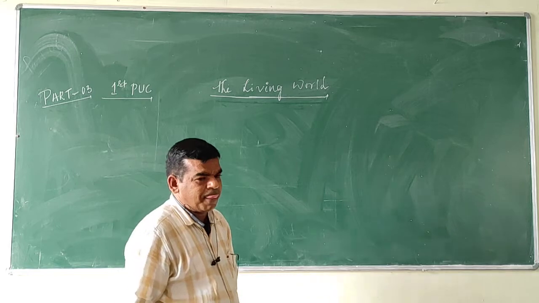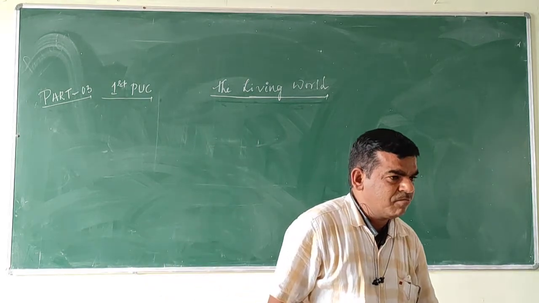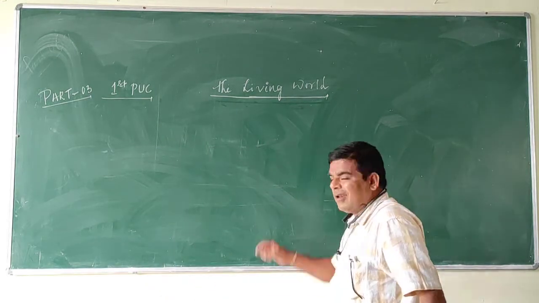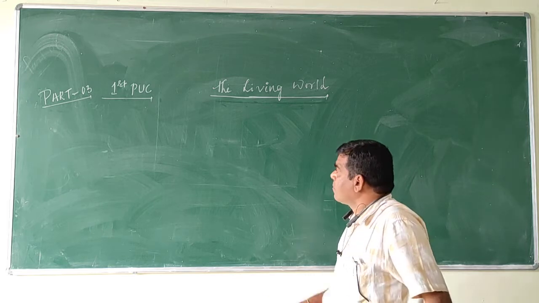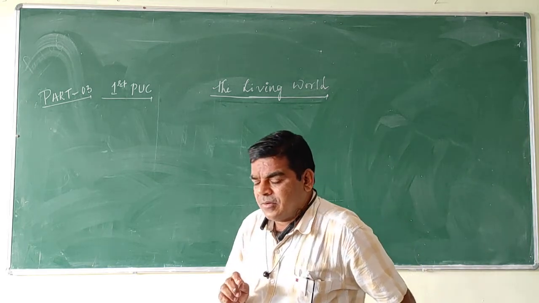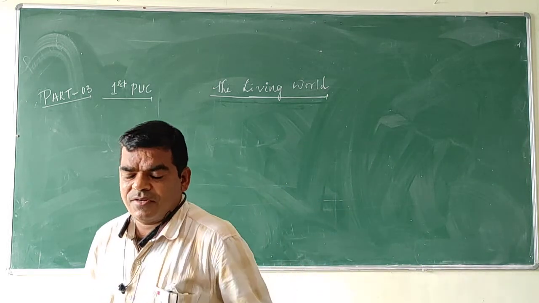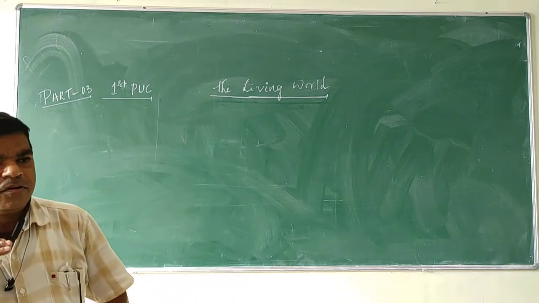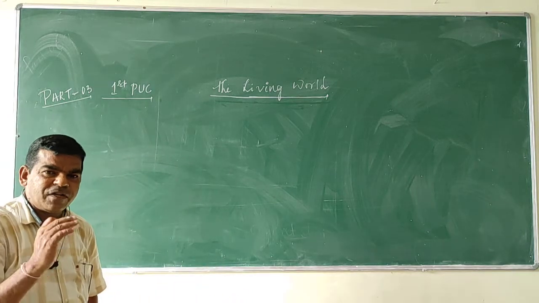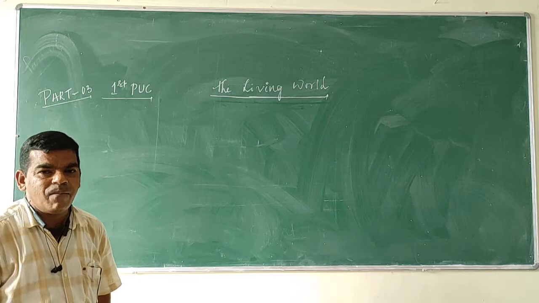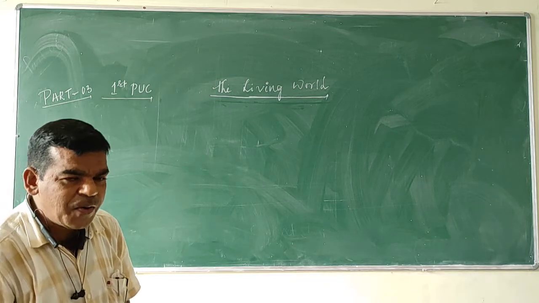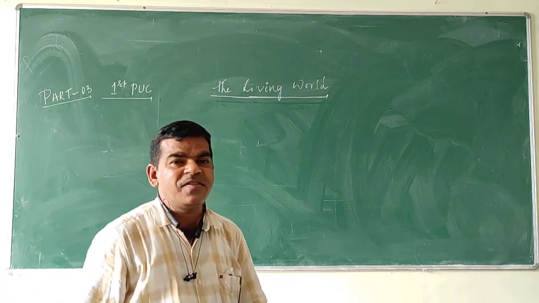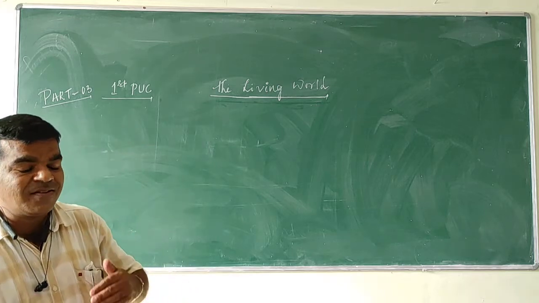Last class, I discussed the chapter The Living World. In this chapter, I discussed two important concepts, like biodiversity. Biodiversity is nothing but species richness.